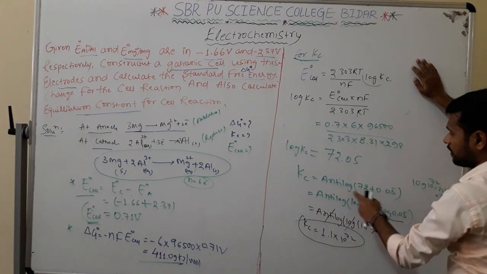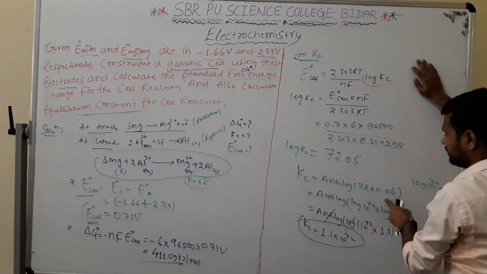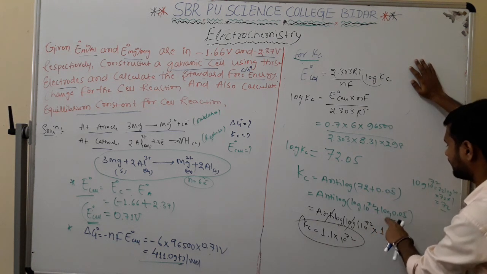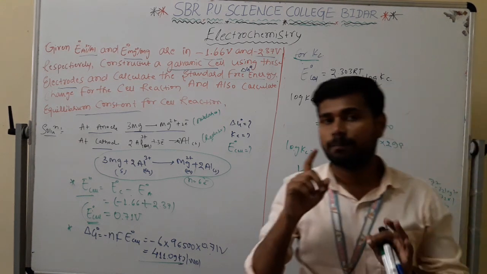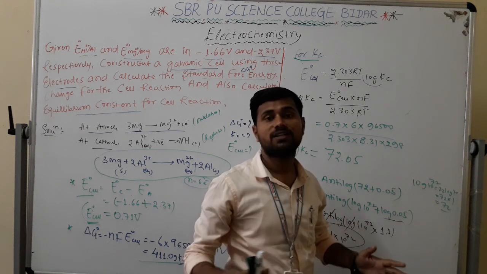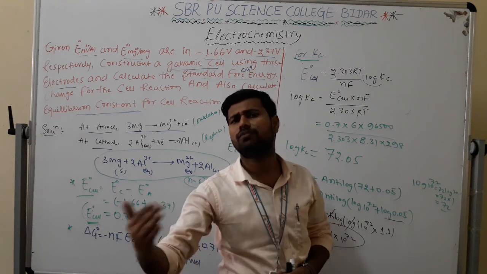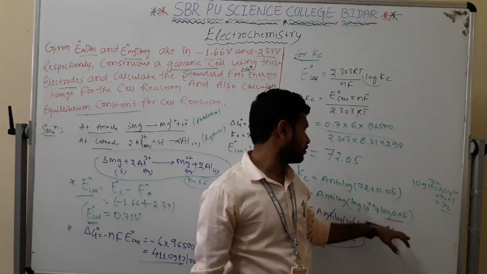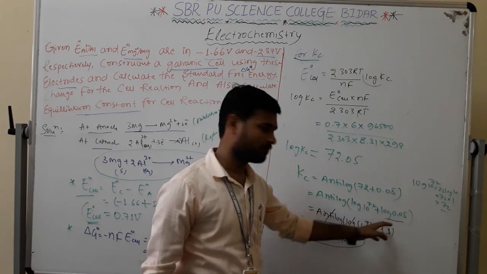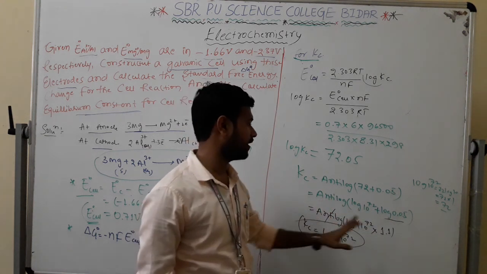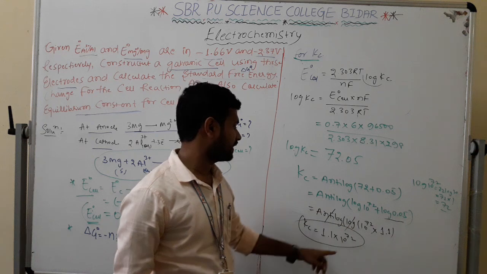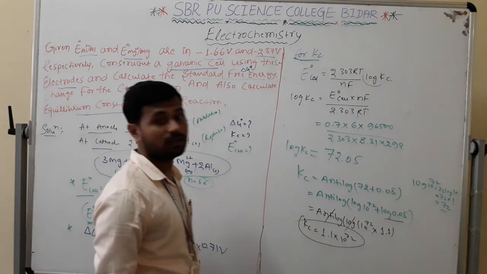Log goes to the other side as antilog, and I can split 72.05. Log 10 power 72 according to the log a power b formula. Later 0.05: what is the value of log 1? It is 0. For log 0.05, like I am taking log 0.01, the value 1.1. Antilog and log cancel. Log a plus log b is in the form log a into b. Now 10 power 72 into 1.1. Antilog and log cancel. Substitute directly. This is the case.